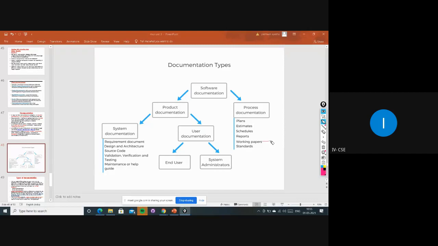Involving them and collecting all the user stories and everything, we put it on papers, and like that, working papers will be there: what to do and what not to do. And then standards, what are the standards here?